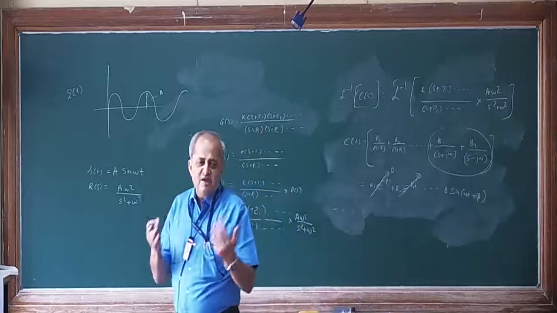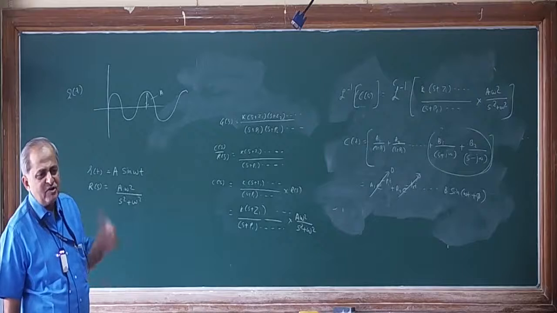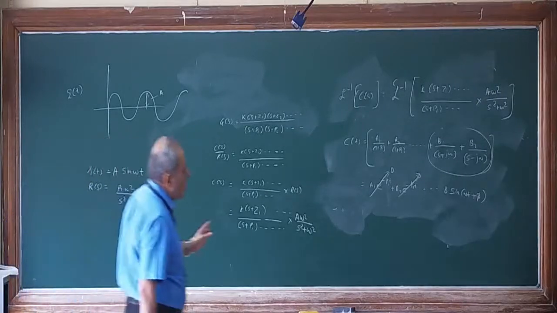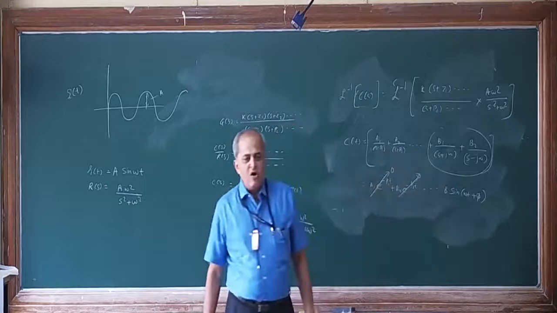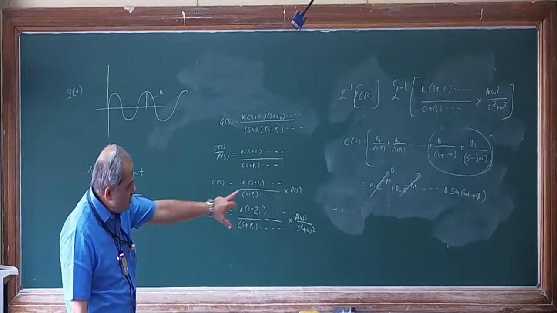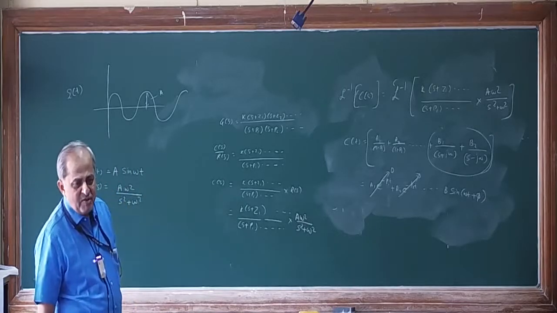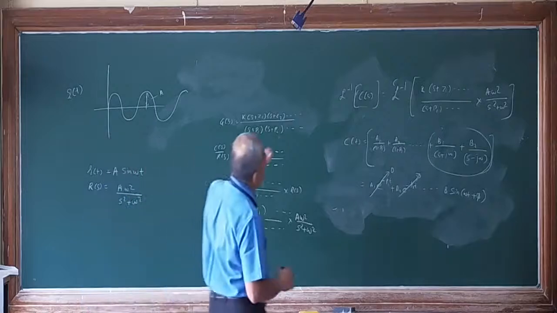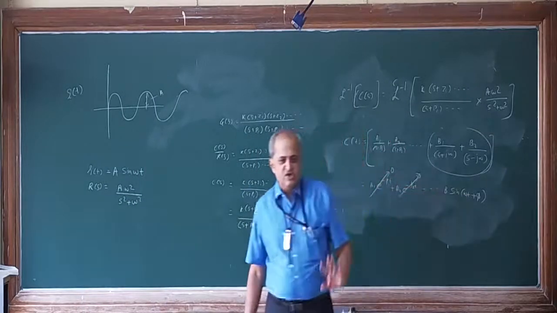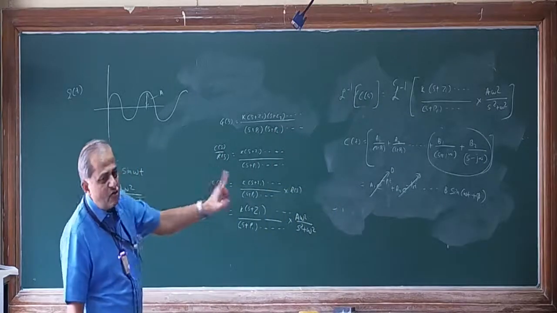Whatever may be the components of the system, that means it may be a first order system, second order system, or third order, or 10th order system also, all these components for steady state response will become 0. Only the part B sine (omega t plus phi) will remain. Only thing is, depending on the transfer function G of s, the value of B and phi goes on changing, but omega remains omega.